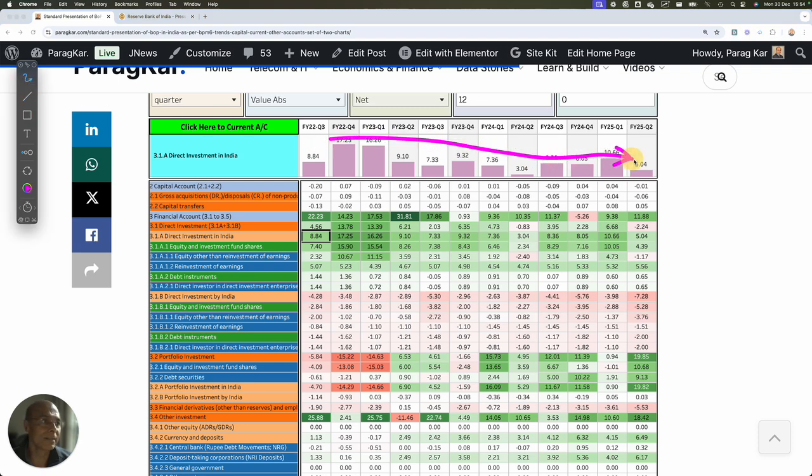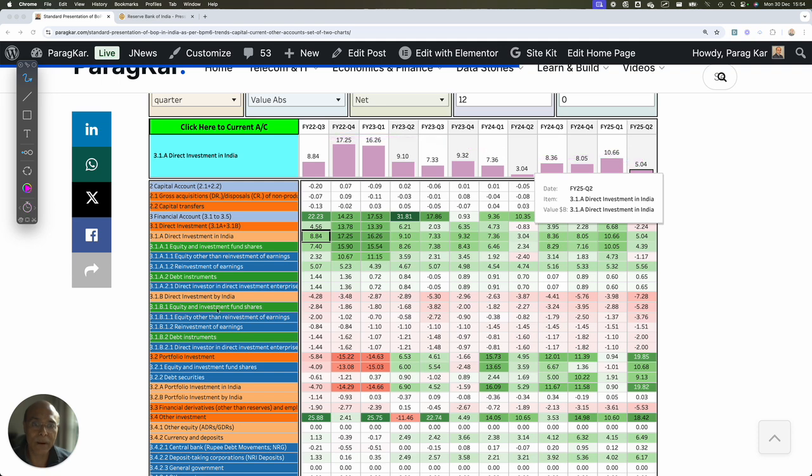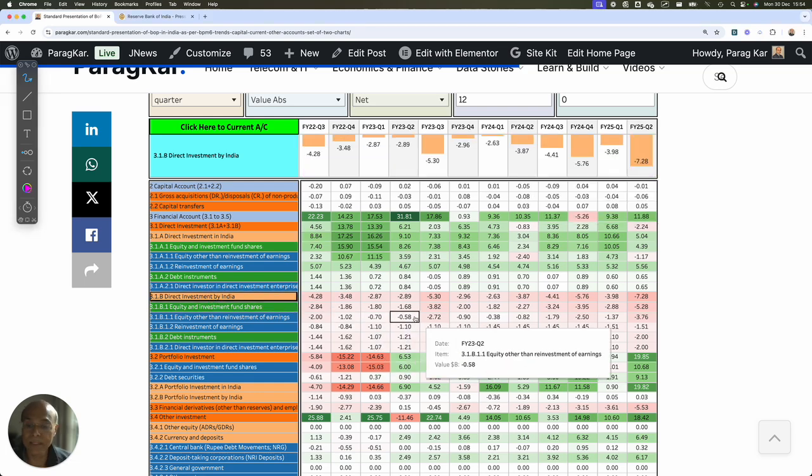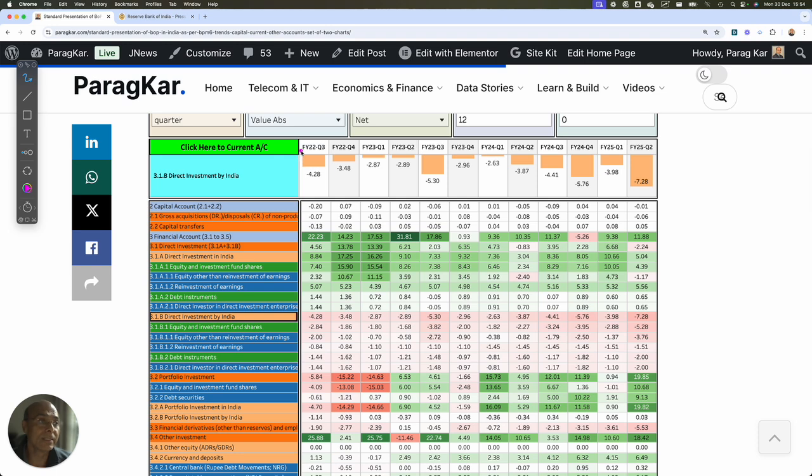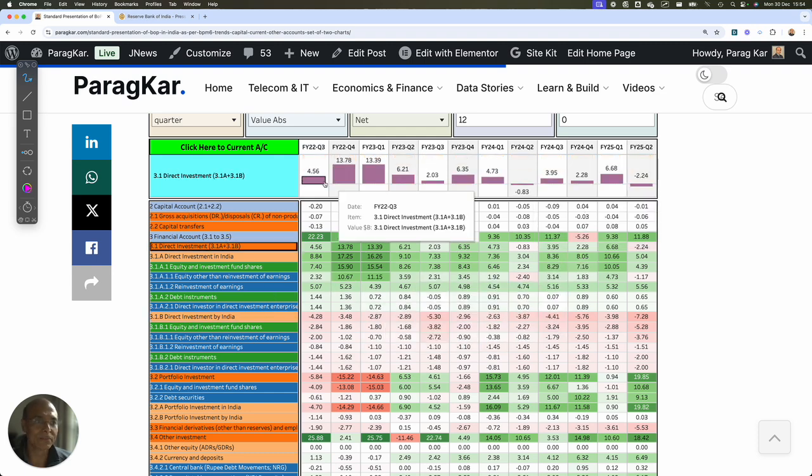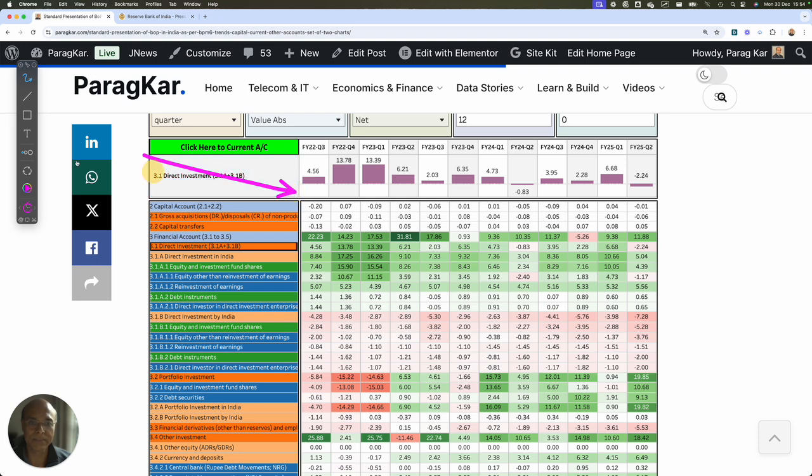See, it is decreasing. Whereas investment by India, so if you look at the portfolio investment in direct investment by India, means India is making investment outside, which is also decreasing, and it is now in the negative. Means India is pulling out investment from outside and bringing it into India, right? So both this adds to direct investment, which is investment by India and investment into India, right?